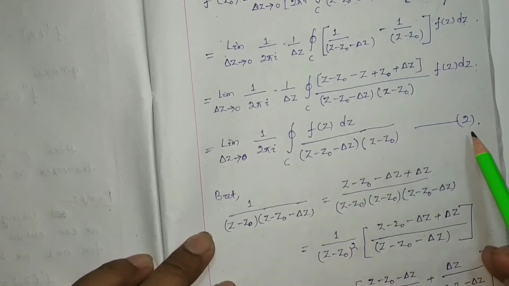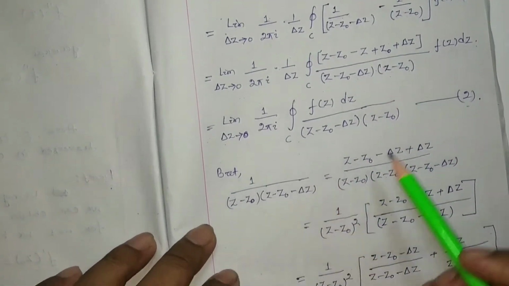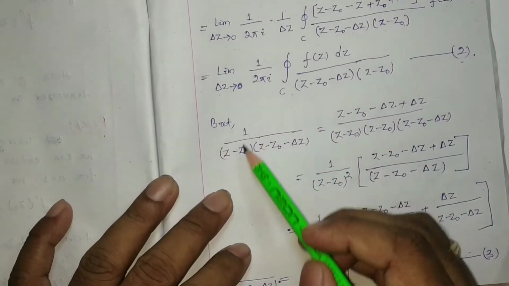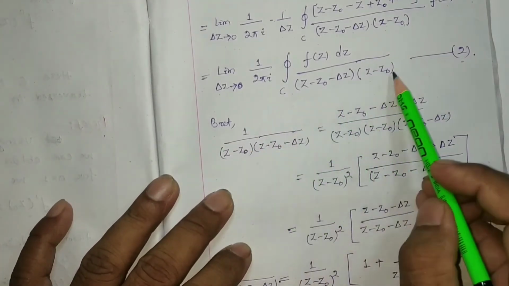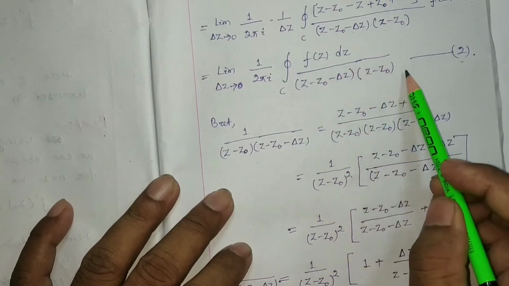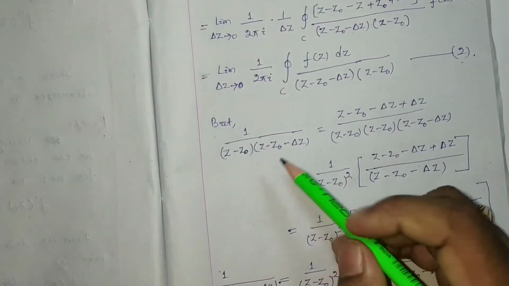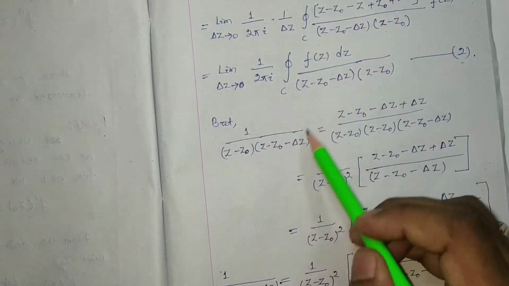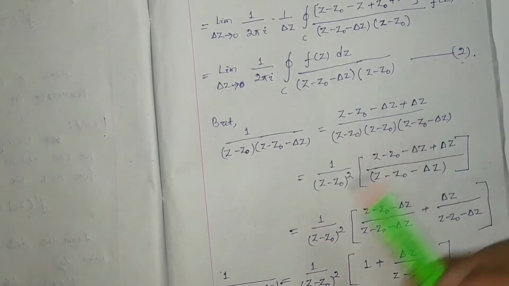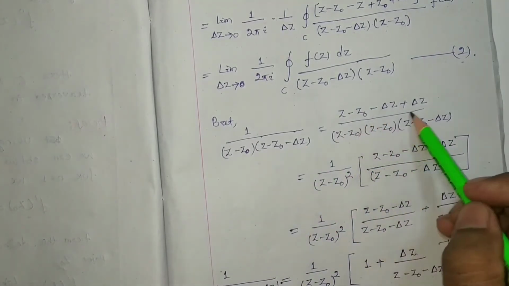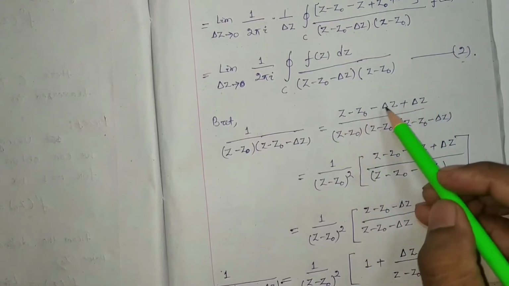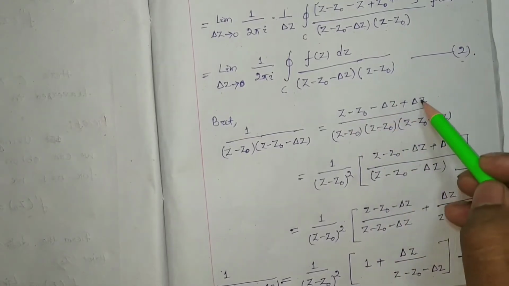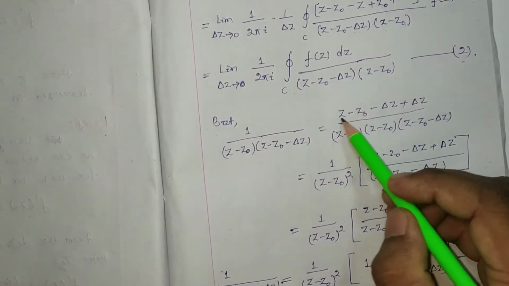Okay, this is your equation number 2. Now here 1 by z minus z0, I am telling about this denominator term, z minus z0 into z minus z0 minus del z. It can be written as this one. See here the numerator, del z minus plus got cancelled, numerator is z minus z0.